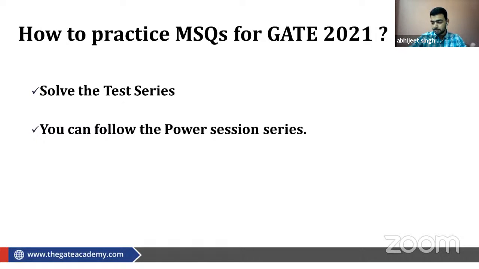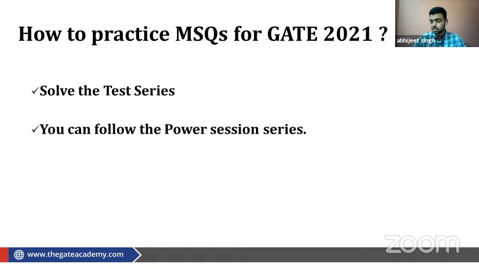Will there be a separate section for MSQ in the GATE question paper? I don't think there will be a separate section. They will just mention that it is an MSQ question, and inside they can mention that one or more than one options can be correct. Like this, they can give you the hint. That's it, nothing more than that.